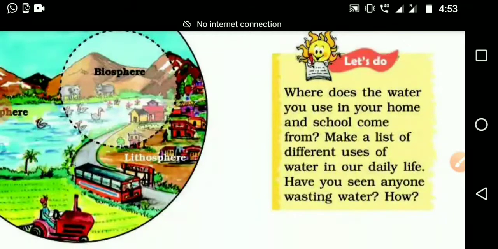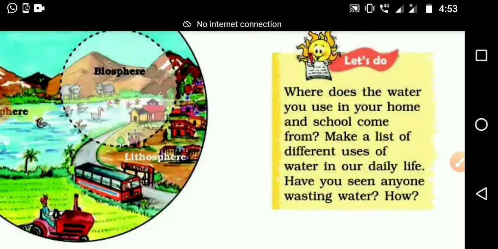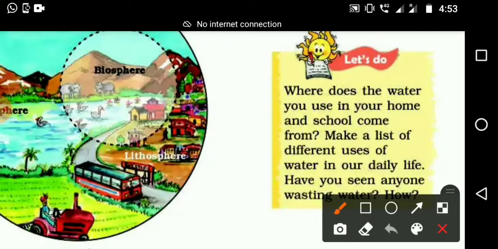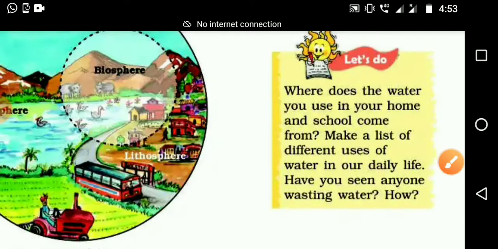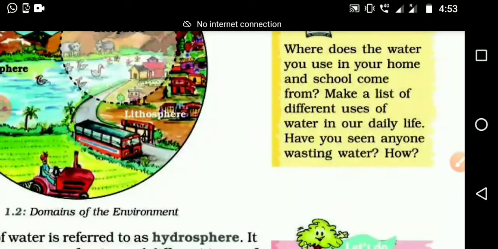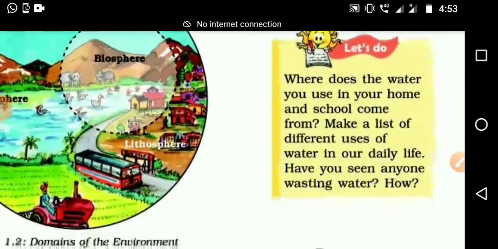Where does the water you see in your home and school come from? You want to find out the source of our water. Sources of water. Then make a list of different uses of water in our daily life. Have you seen anyone wasting water? How? So what you want to write?